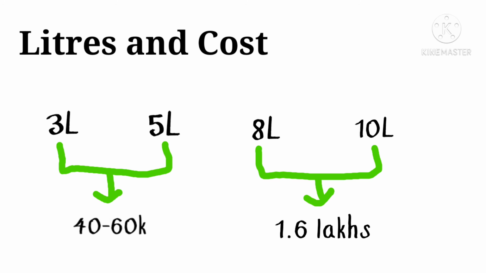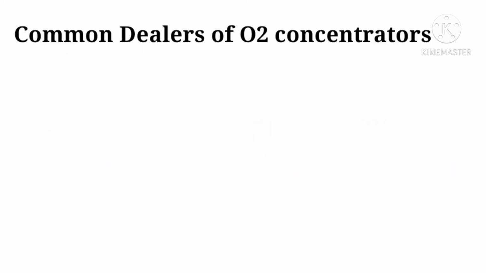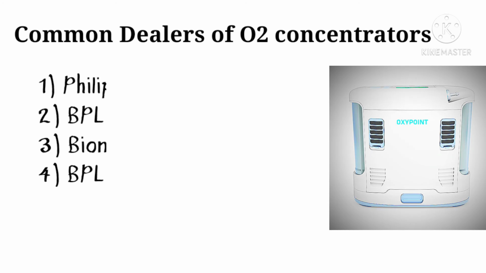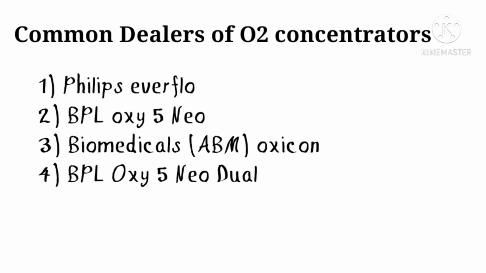If buying for home use, always buy from a trusted source, as with the rise in demand, a lot of fake oxygen concentrators are circulating in the country. Common oxygen concentrators that are available are the Philips Airflow of 5-liter capacity, BPL Oxy 5 Neo, Biomedical's ABM Oxycon 11, and BPL Oxy 5 Neo Dual.